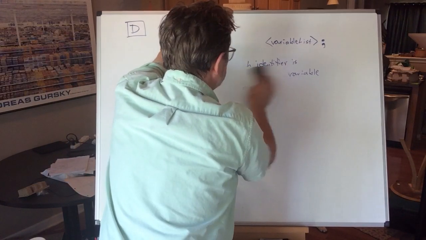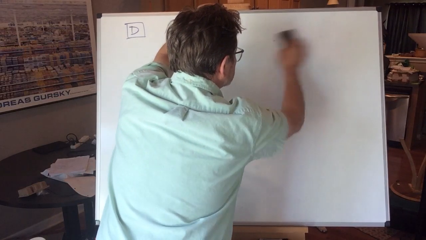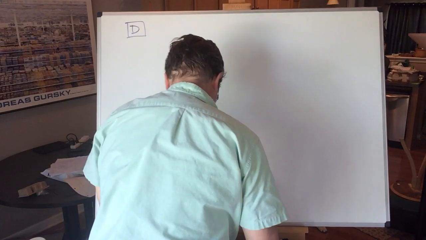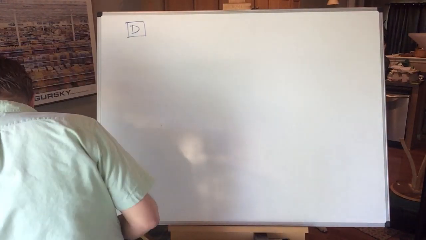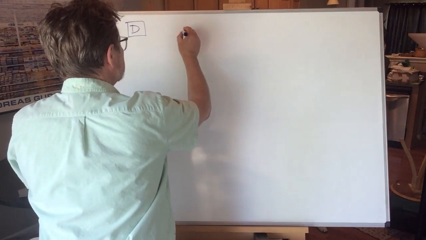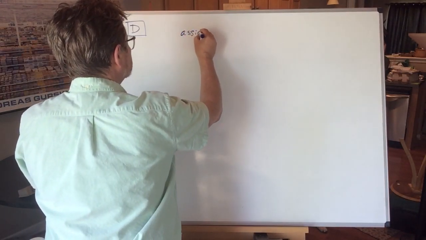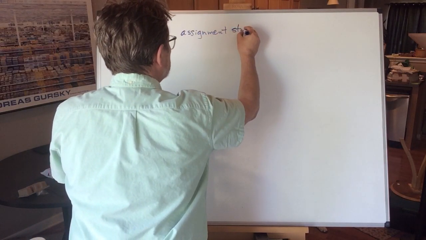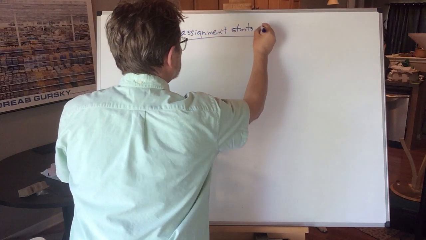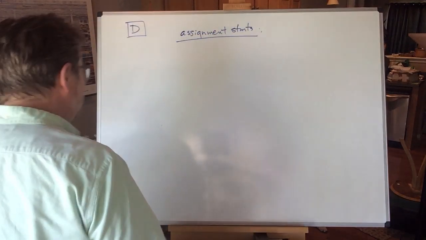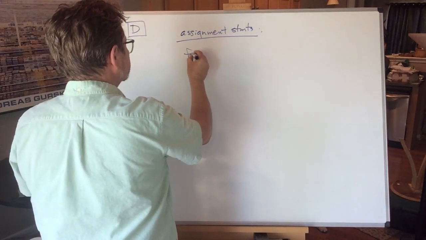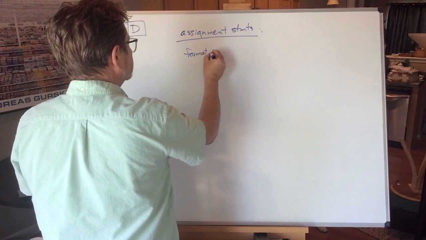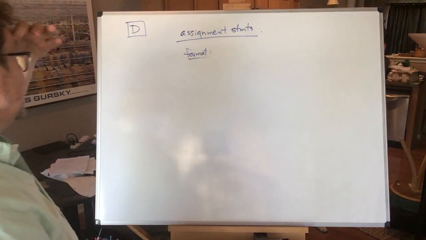I think we can manage that now. These are called assignment statements. Abbreviated STMTS. Takes up less space, takes up less time. The format. What do assignment statements look like?